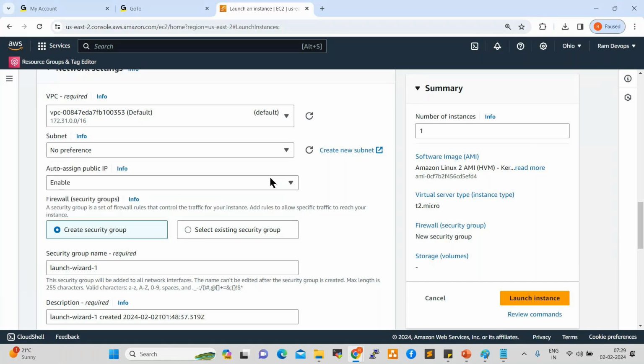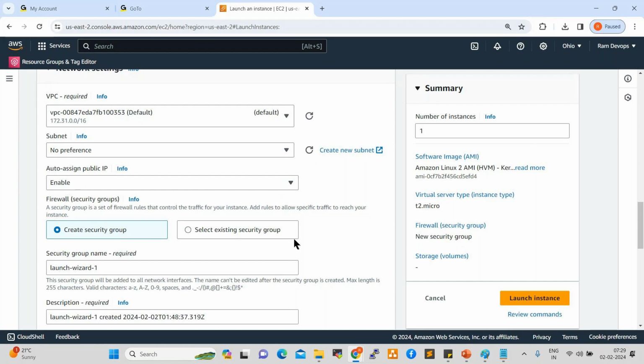Next one, auto assign public IP. Only if you enable this will we get the public IP. Every cloud server has two IP addresses, public IP and private IP, right? Public IP is to connect to our server, private IP for internal communication, right? I'll show you that once we create the server. By default, this is enabled. You can keep it as is.